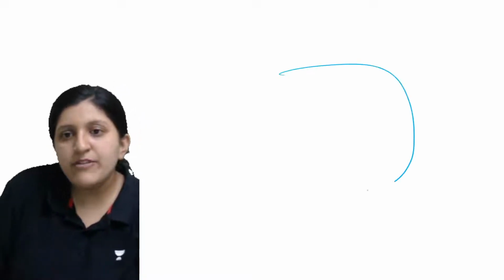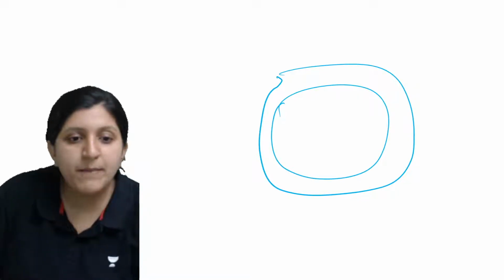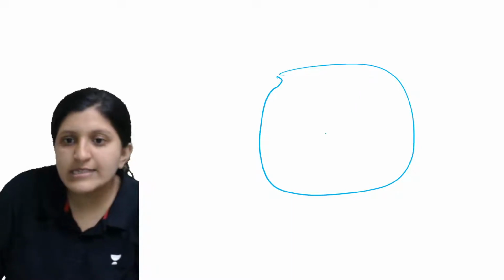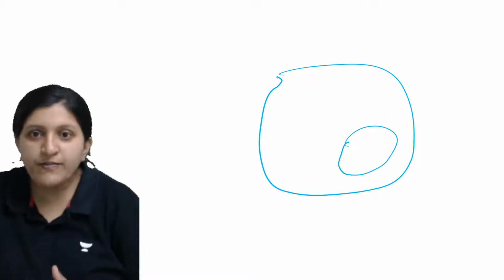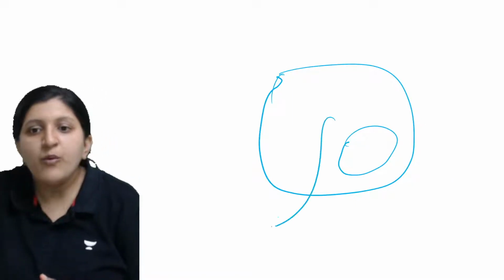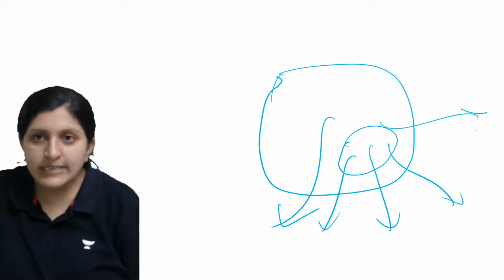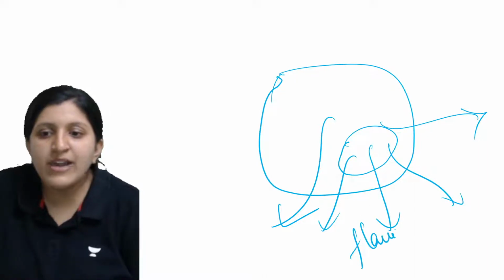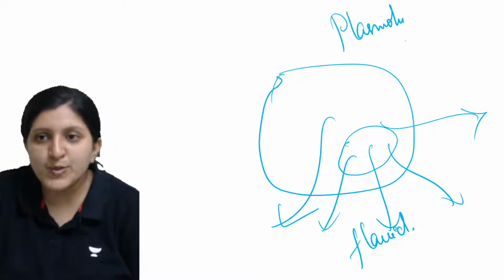Okay, so now you know, just a second. So this is the cell wall, and this one is the cell membrane. The cell membrane has come to a particular position there. You can see that the cell membrane has come to one particular corner of the cell wall. That means whatever water content was there, all the water content has moved out. So you can see the cell is in a flaccid condition, and this process is basically plasmolysis.